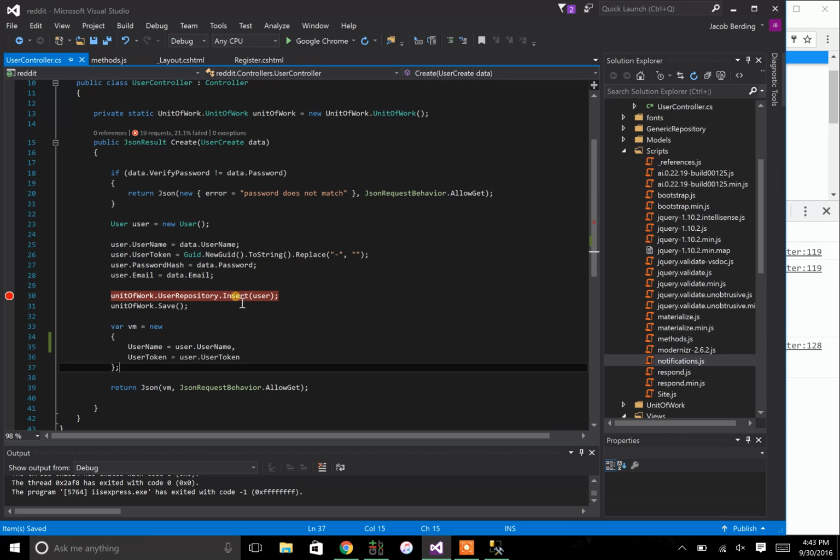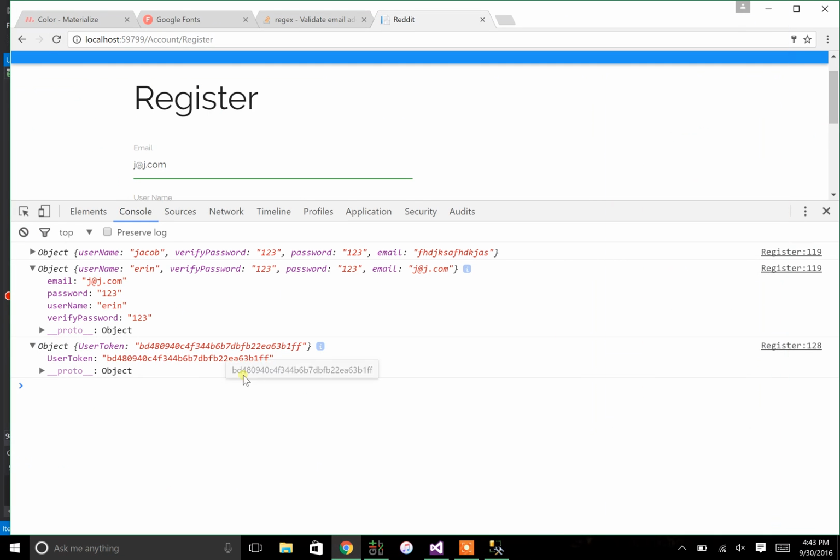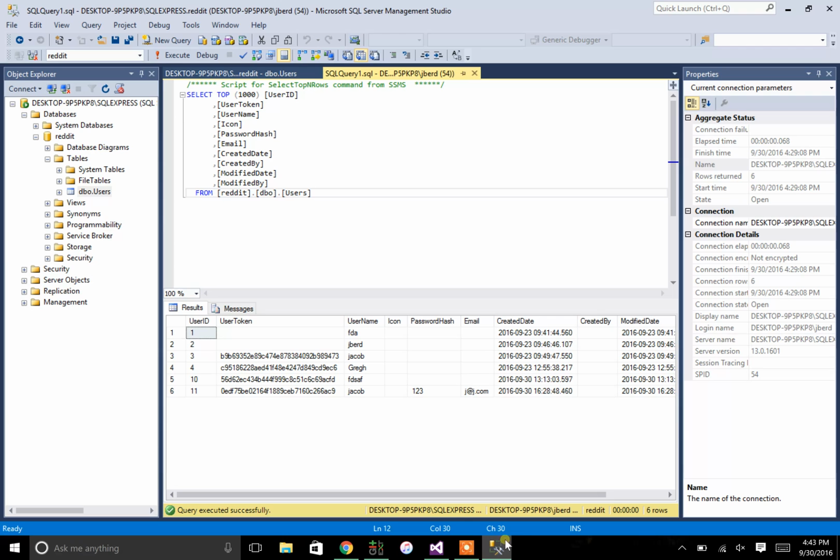So what this does now is, let's look at our database, right? So these are my users before, and if I execute this again, new user, yay! So got the user ID, she has her own user token, username is set, password hash. Now, everything else is good, but this is kind of evasive, right? So I don't actually want to know their password.